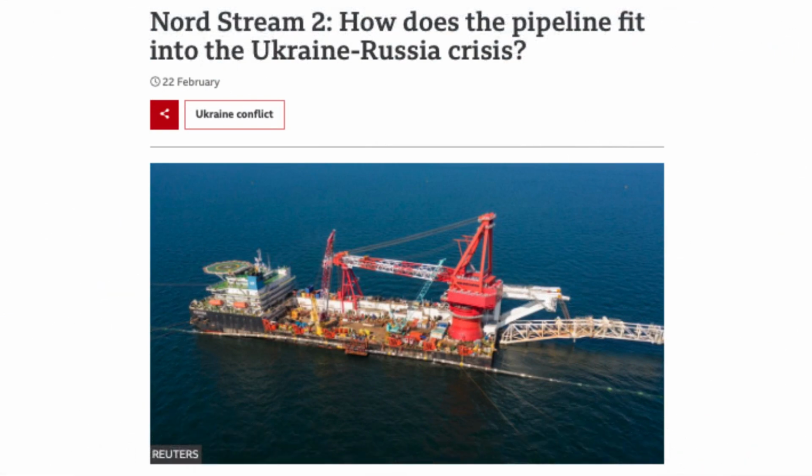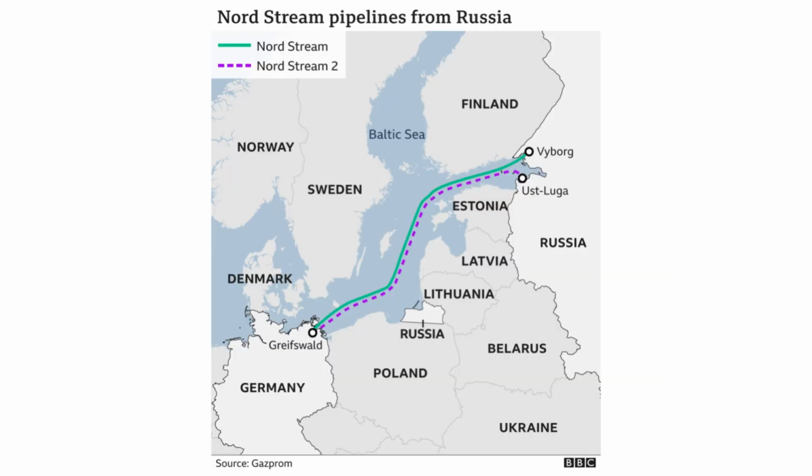Now, Nord Stream 2, which is an extremely important gas pipeline, is currently kept on hold. This particular pipeline stretches for almost 1,200 kilometers under the Baltic Sea. The intent of this pipeline is to take gas from Russia all the way to Germany, so it connects Russia and Germany. And this particular pipeline is currently kept on hold.